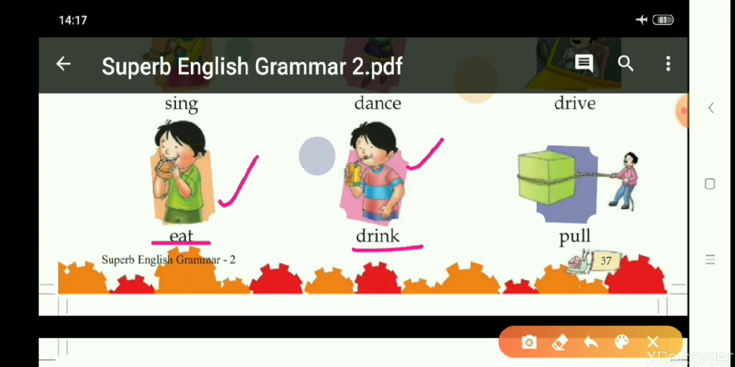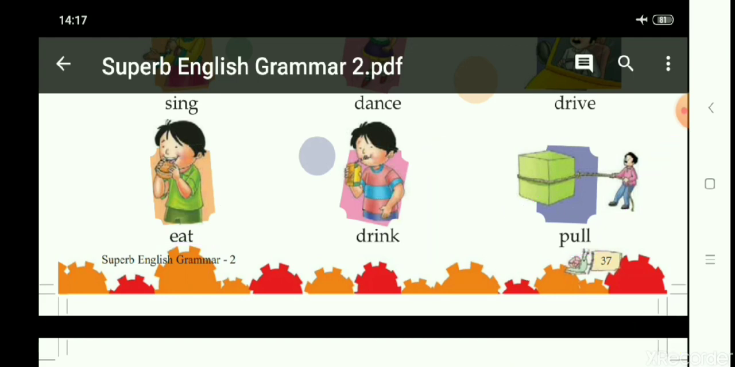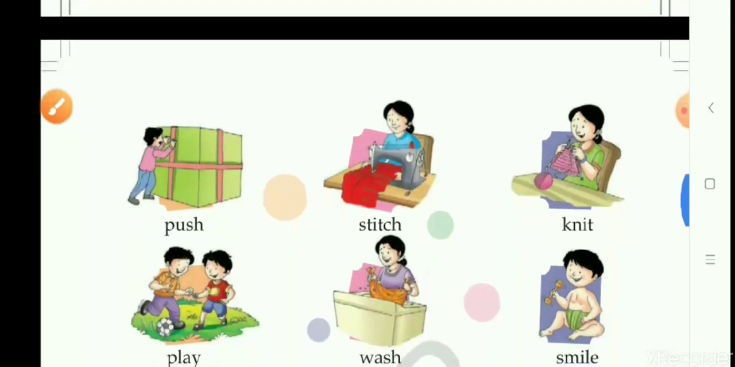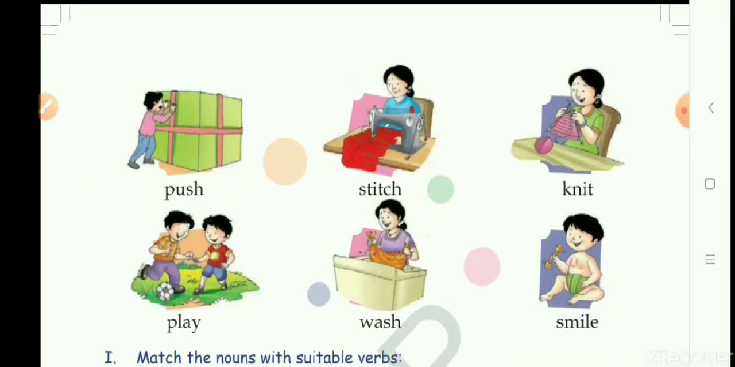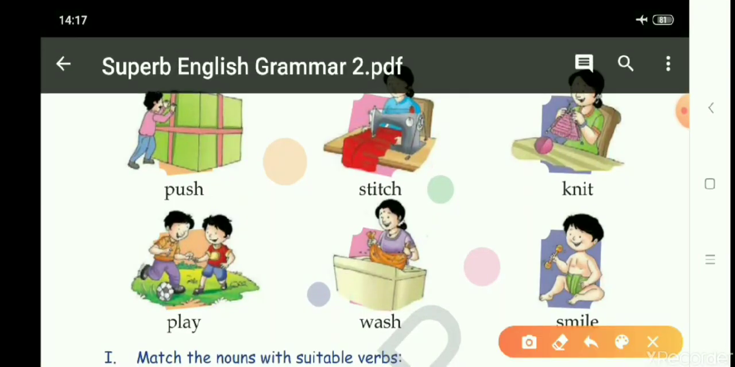Then in this picture, you can see a man is pulling an object, a heavy object, and so pull is also an action word or doing word. Okay. So here you can see, now coming to this page, a man is pushing a very heavy object, a very heavy box. So push is also a doing word.